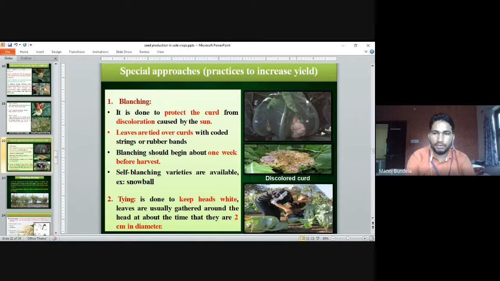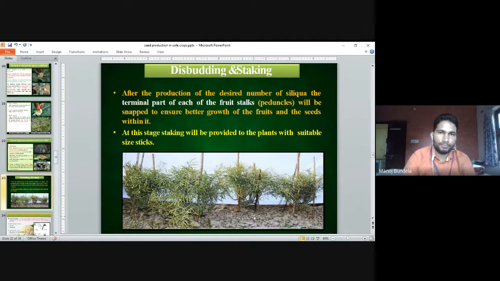Otherwise the curd is discolored. If the curd is exposed to sunlight, the color of the curd changes and it is not accepted by the consumer. Normally, with the help of a rubber band, we will cover the head. The curd we have to cover.